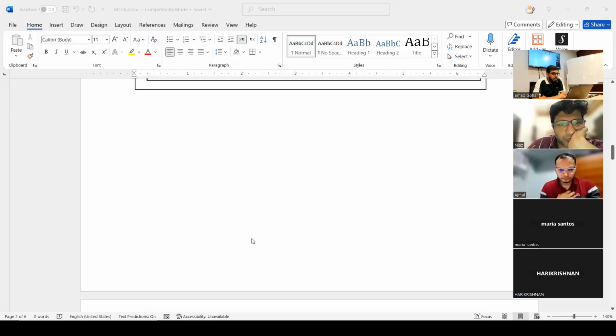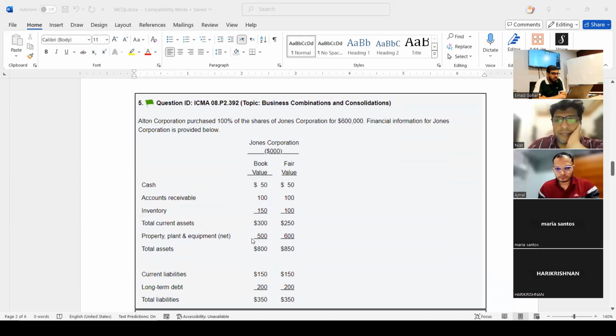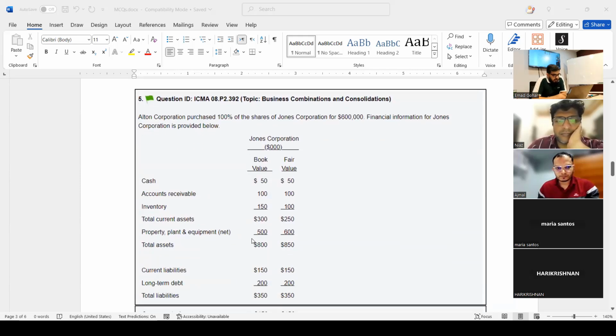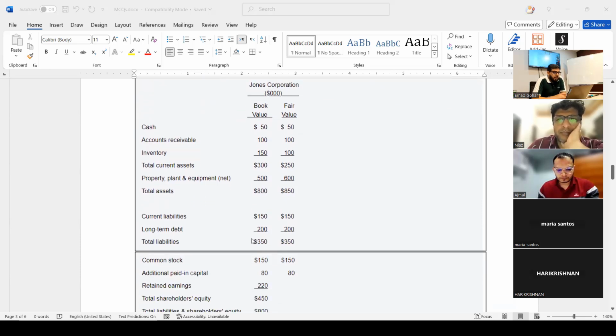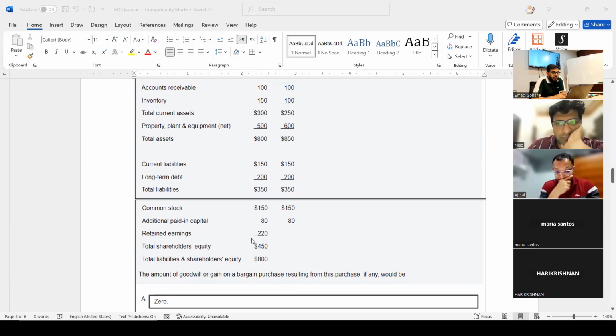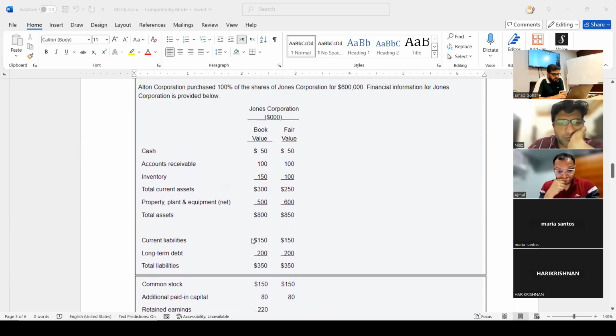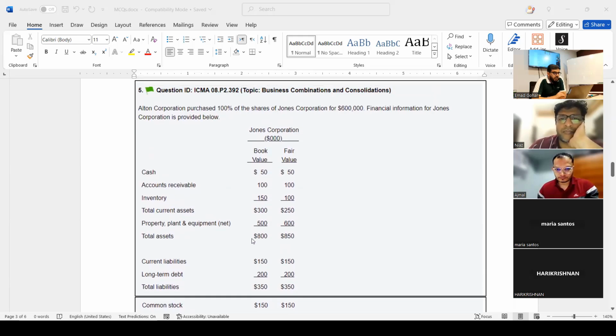Let's do another question similar to this question, which is question number 5. Exam technique, first read the requirement. They say the amount of goodwill or gain on bargain purchase resulting from this purchase, if any, would be how much? So the company purchased 100% of the shares of the other company for $600,000.